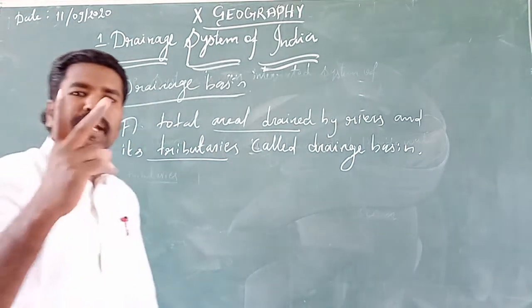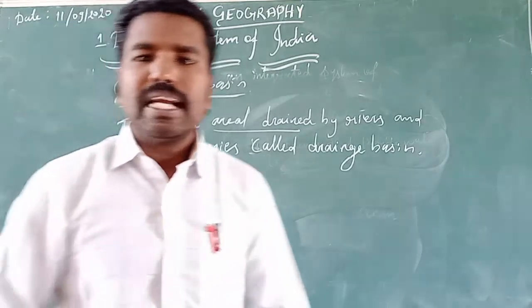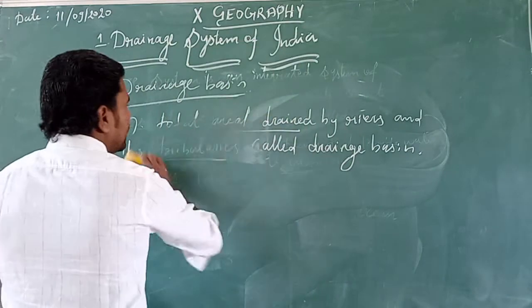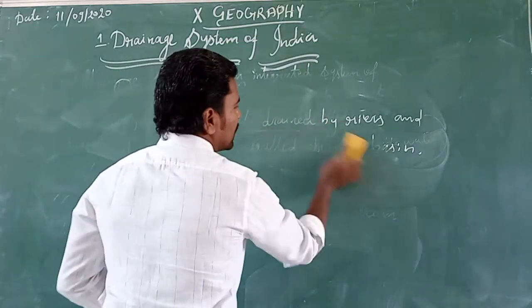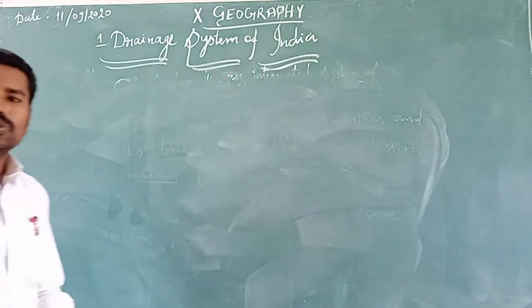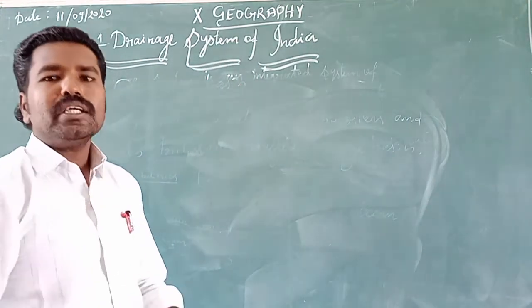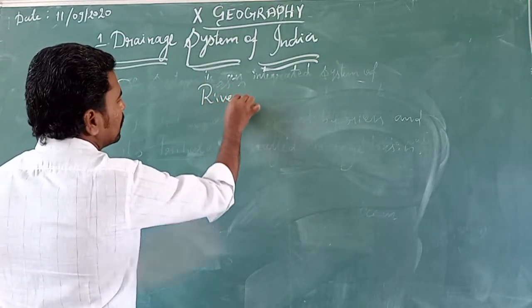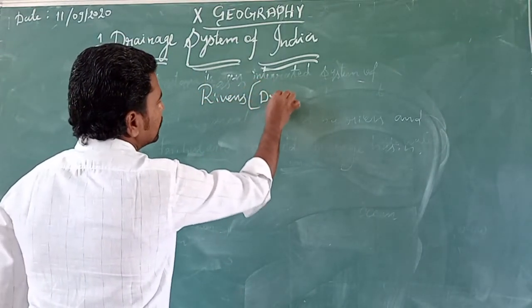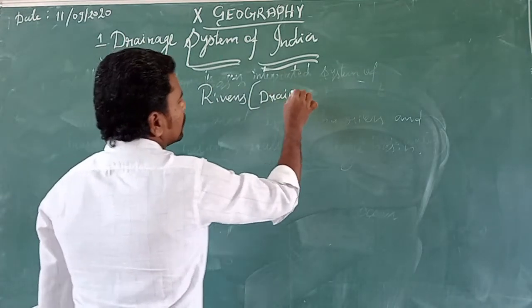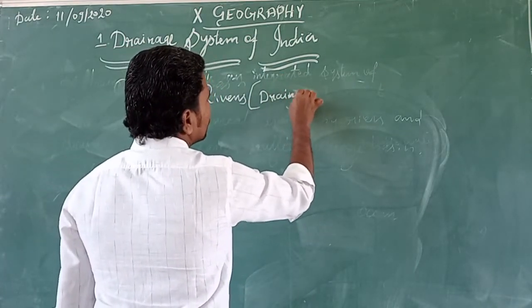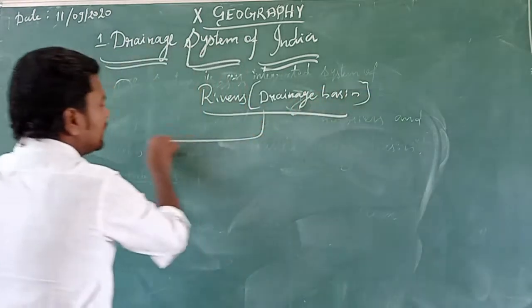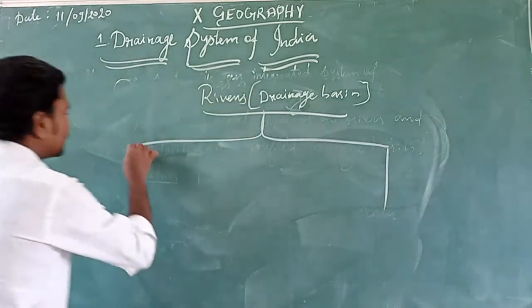The Indian drainage basins are classified or divided into two major river systems. India is a vast country, as you know very well, the 7th largest country. So the Indian rivers are divided into two major drainage systems.